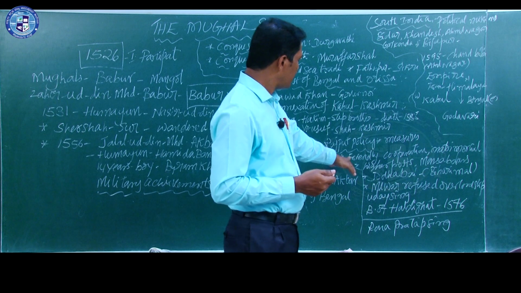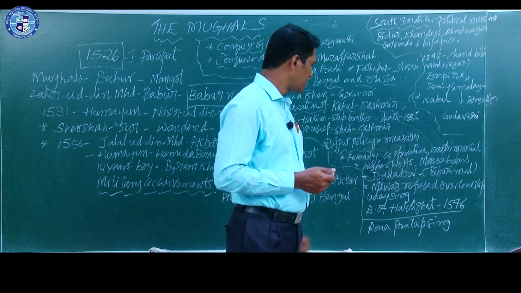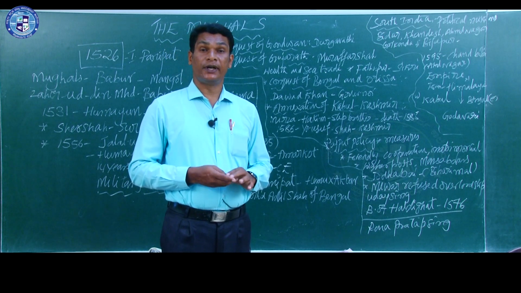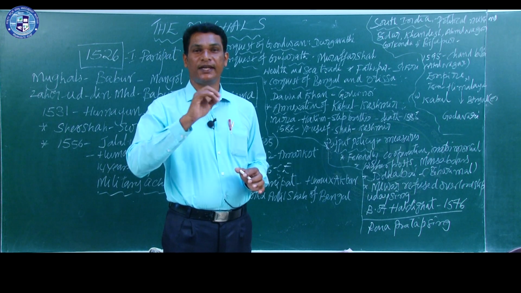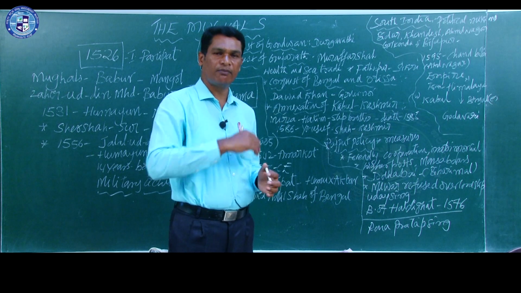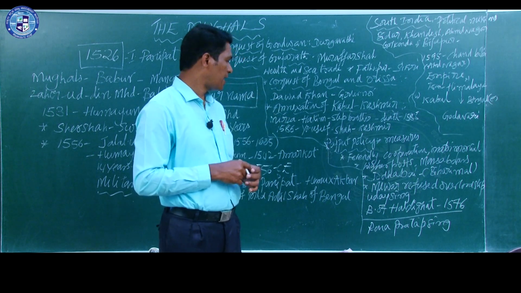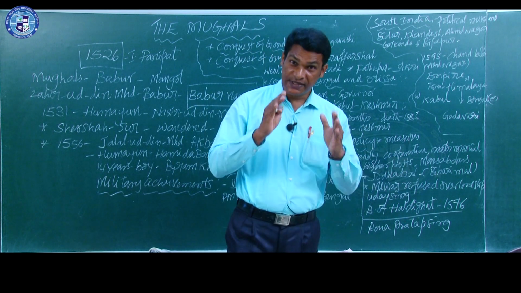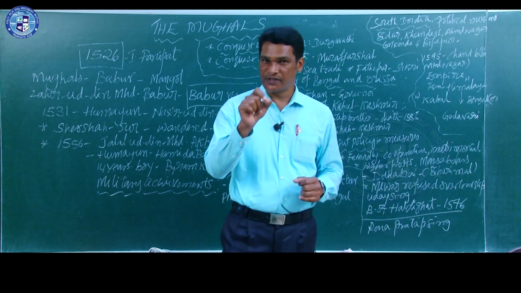So, these points we learn as the Rajput policy of Akbar, and Akbar appointed the Rajputs in his administration. He gave them higher posts in his administration, and he appointed them as Mansabdars. What is this Mansabdar system?